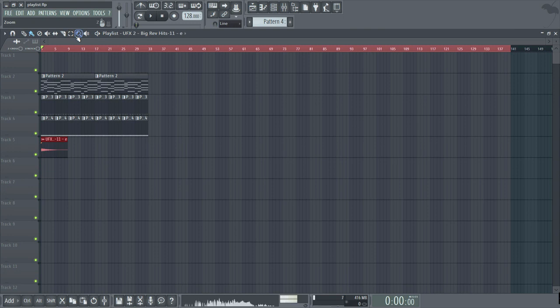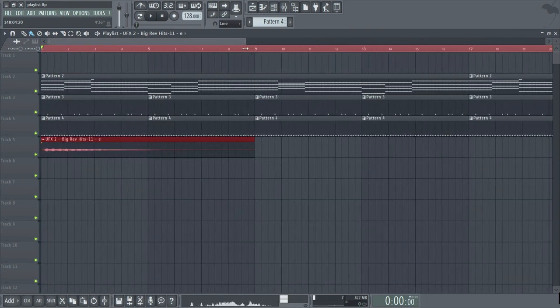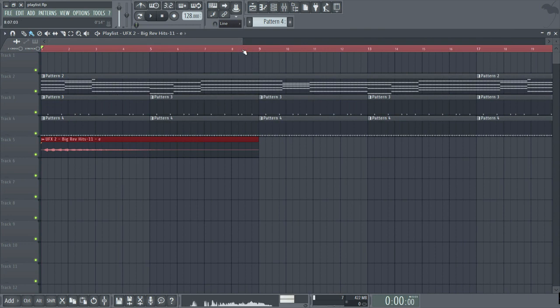So now the slip edit function is only available whenever a pattern has been sliced, and what it does is it slides clips left or right relative to the timeline whilst keeping the start and end points of the clip the exact same. So let me demonstrate by first slicing the last beat off the hi-hat pattern, and then I'll use the slip edit to nudge the note over while keeping the pattern in line.